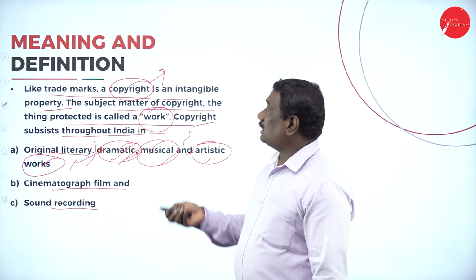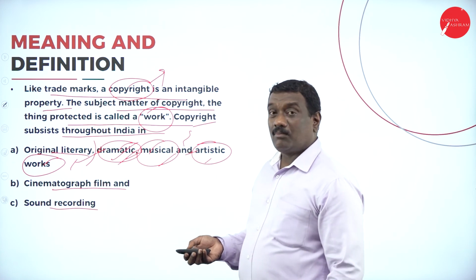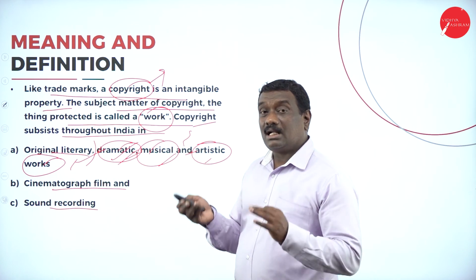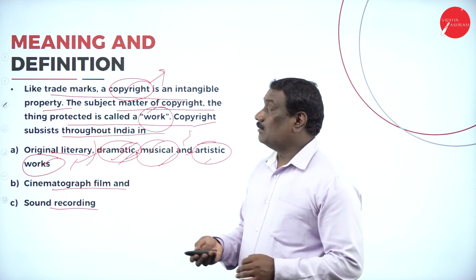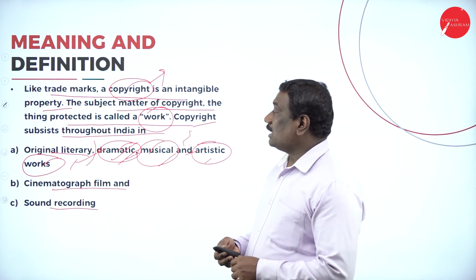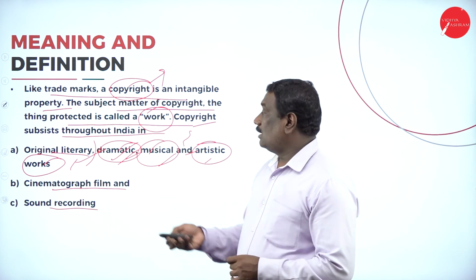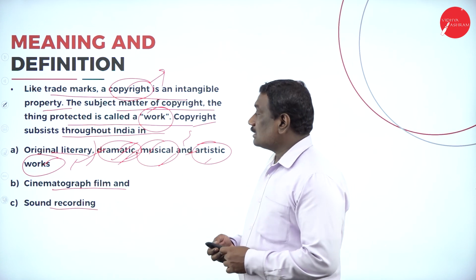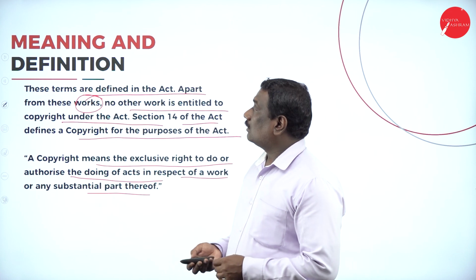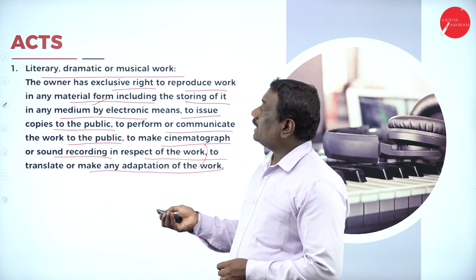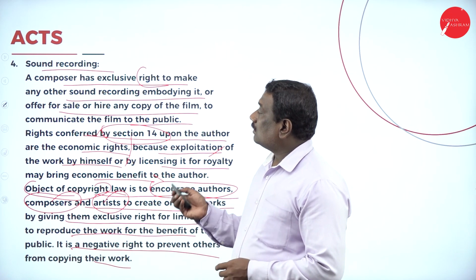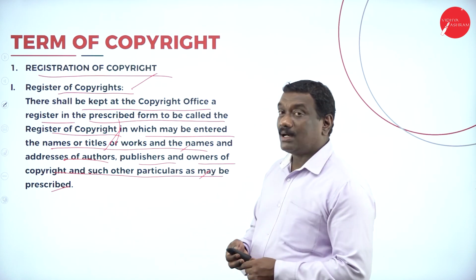Like trademarks, copyright is also an intangible property which you cannot feel or touch. But the subject matter of copyright is very important and is protected. That subject matter is called the work, and copyright subsists throughout India in original literary, dramatic, musical, as well as artistic works, then cinematograph films, as well as sound recordings. I explained all these things: literary works, computer programs, cinematograph films, sound recordings, and the registration part I told you.